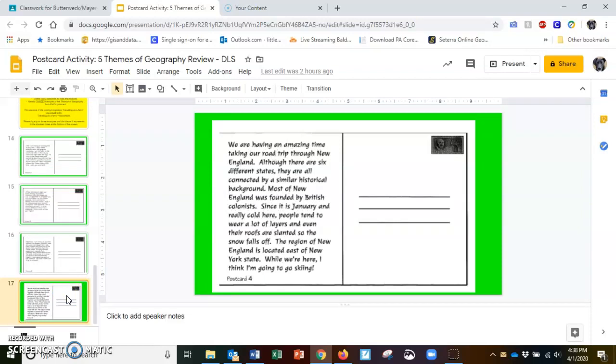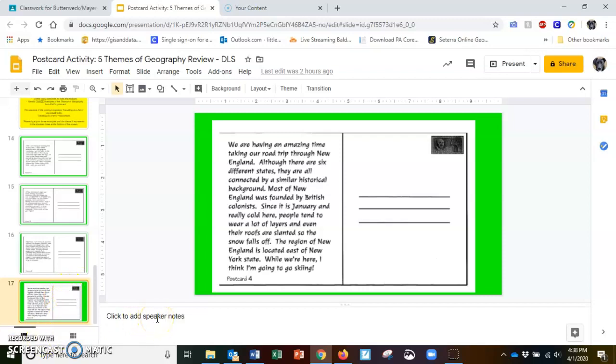Postcard 4. We are having an amazing time taking our road trip through New England. Although there are 6 different states, they are all connected by a similar historical background. Most of New England was founded by British colonists. Since it is January and really cold here, people tend to wear a lot of layers and even their roofs are slanted so the snow falls off. The region of New England is located east of New York State. While we are here, I think I'm going to go skiing.